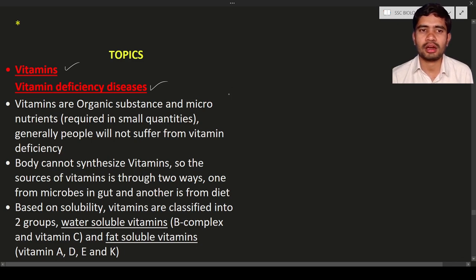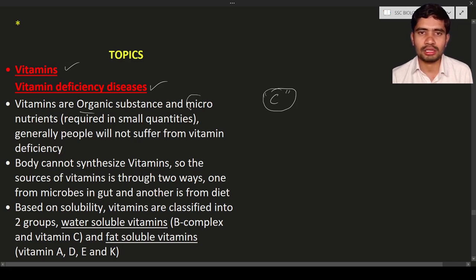Vitamins are nothing but organic compounds. Organic compounds are any chemical substances which have carbon; it is known as organic. Here the vitamins also have carbon, so these vitamins are known as organic compounds. Like carbohydrates such as glucose, it is also organic. Amino acids and proteins are also organic. These vitamins are organic compounds, and they are micronutrients.